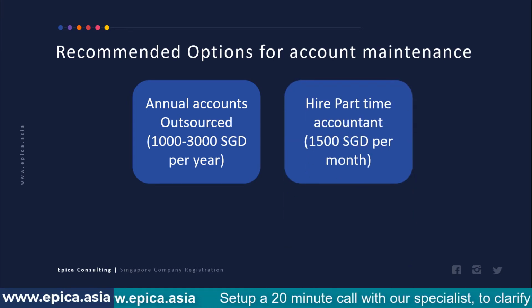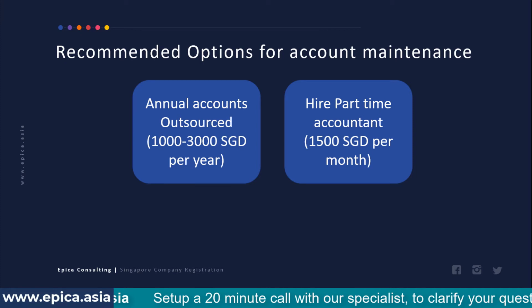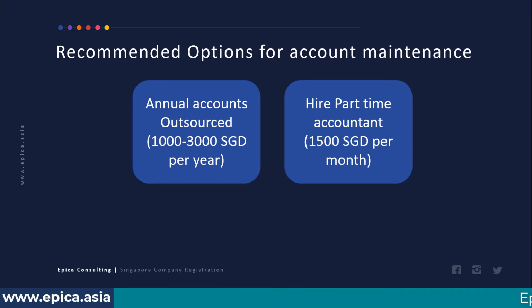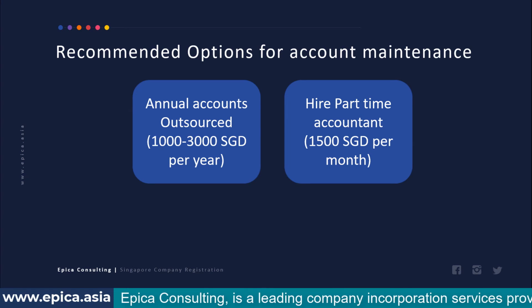Or you can hire a part-time accountant and pay a salary of maybe up to 1,500 Singapore dollars per month. Now, which option you take will depend upon the volume of your accounting transactions. Some companies truly are small and have maybe 25 to 30 transactions per month. For them, the first option is logical.